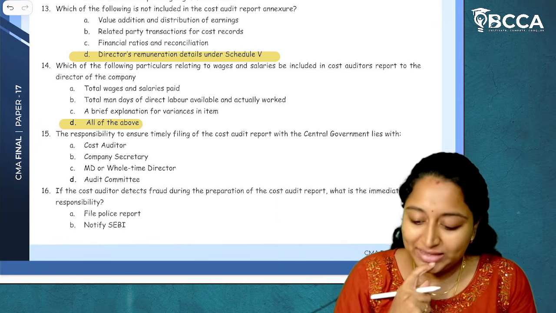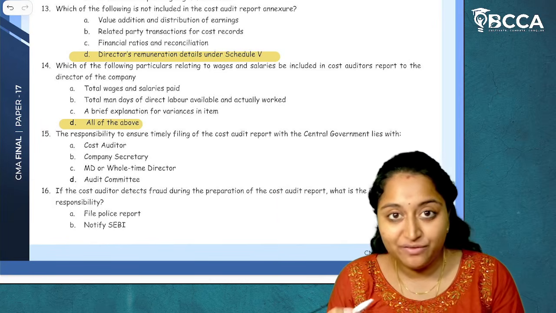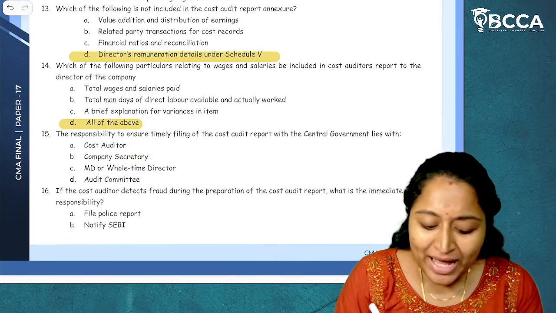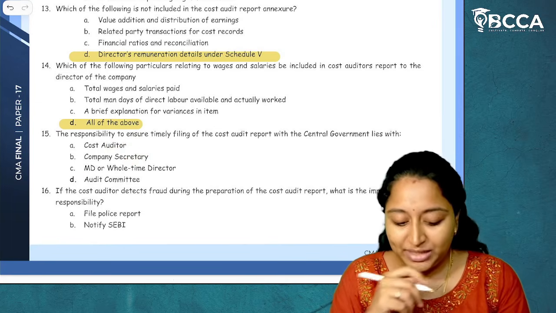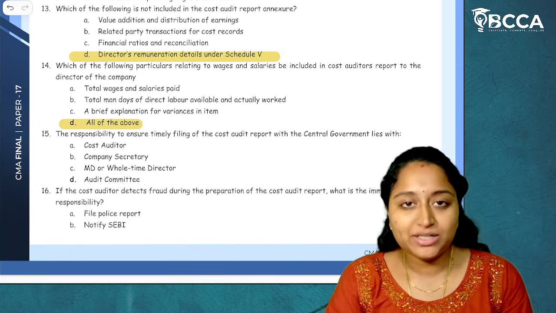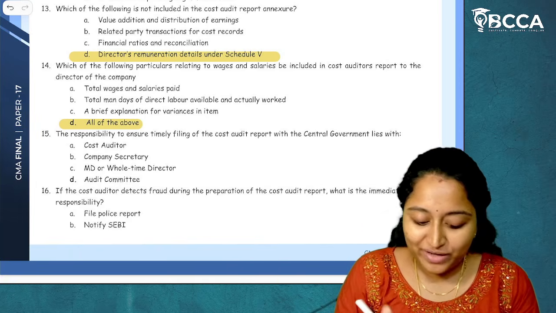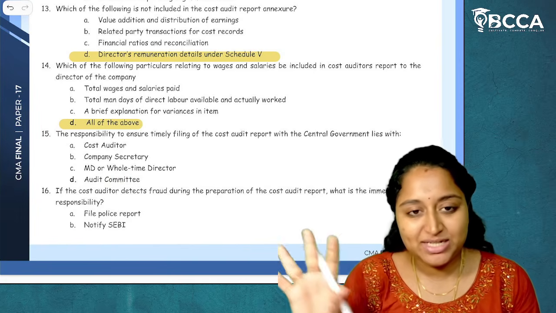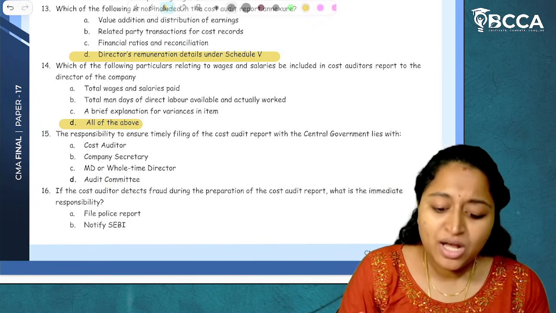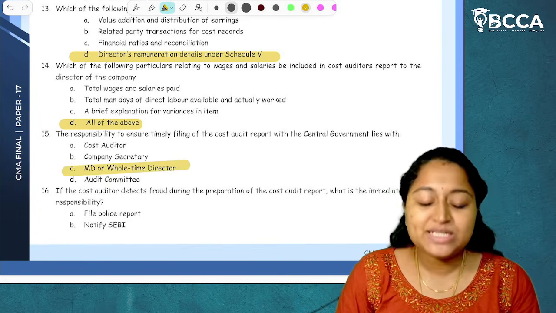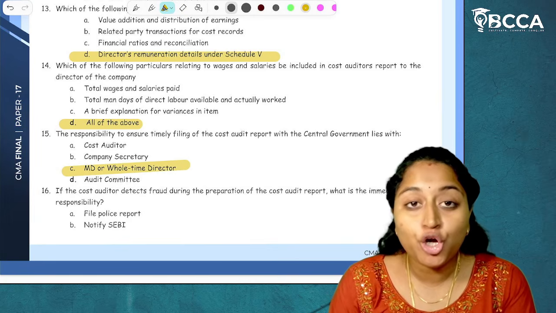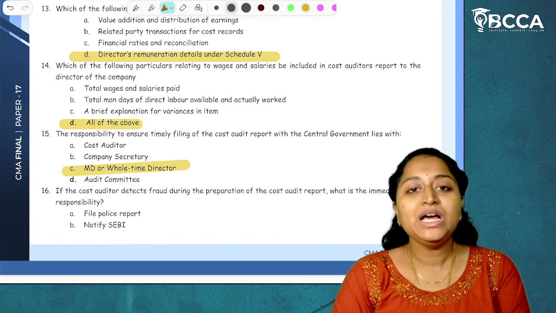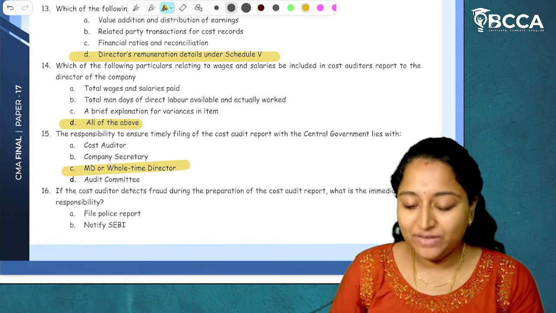Now who has to file that? Cost auditor, he himself will file it? No, the company has to file it. Company secretary will file it? The answer is no. MD or whole-time director can be there. Board of directors or any other director has to file it. Audit committee, no. Audit committee will just give recommendations. That's it. So, among the given options, the answer is managing director or whole-time director. I hope it is clear. So, the director has to file the cost audit report to the central government.